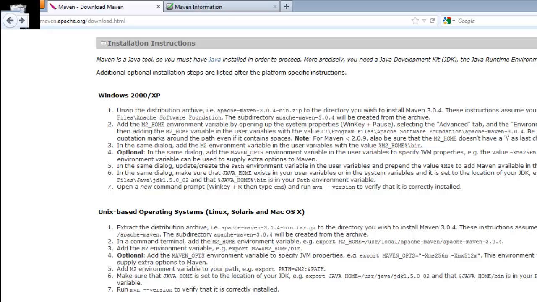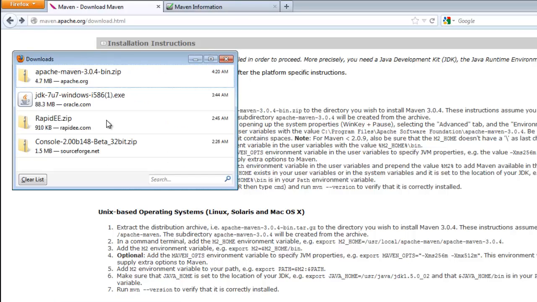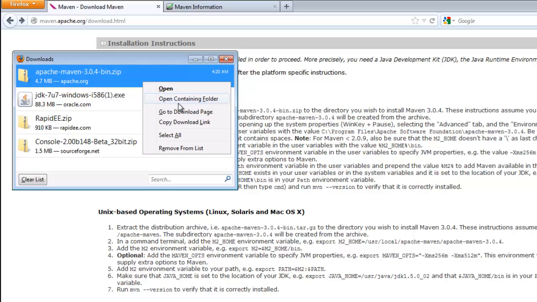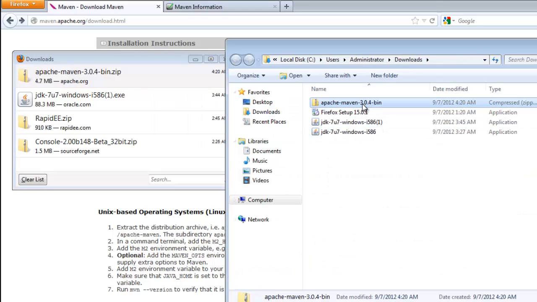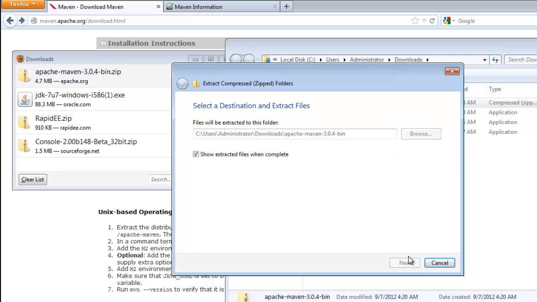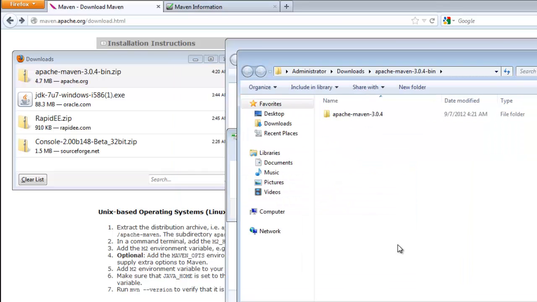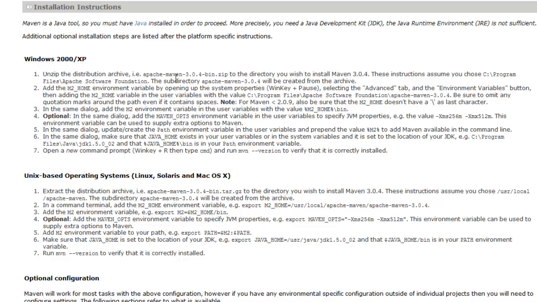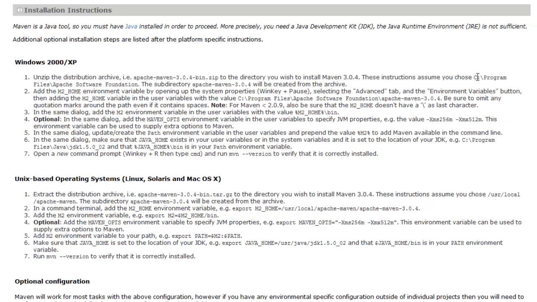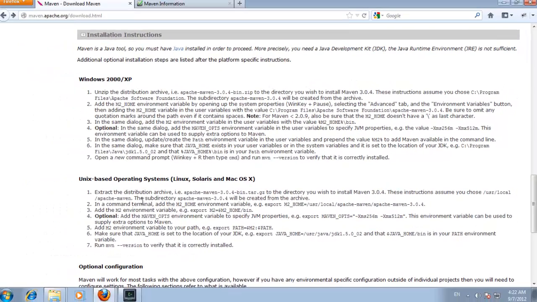So we have a download. Let me extract everything in the download. Great. Close that. Now, what else do we have to do? Since the instructions assume that we chose this directory, let's choose that directory.